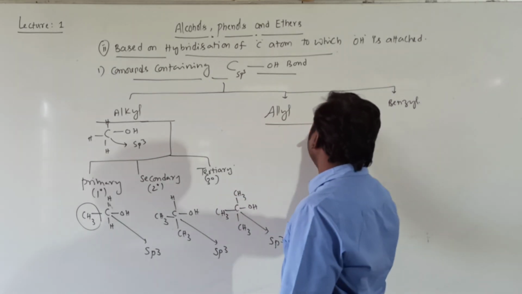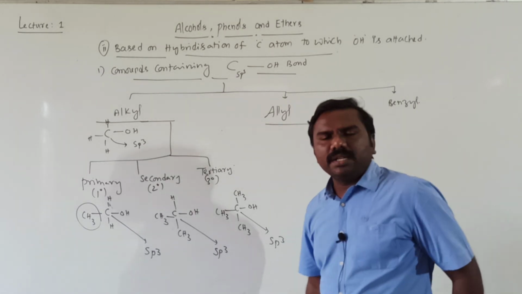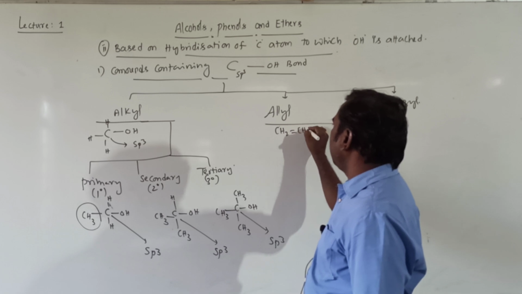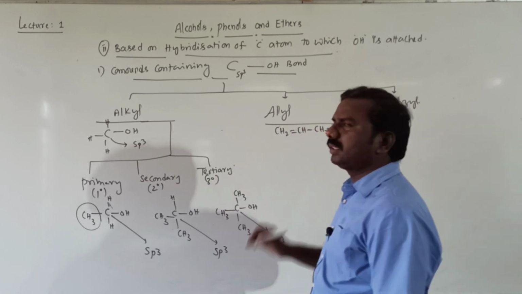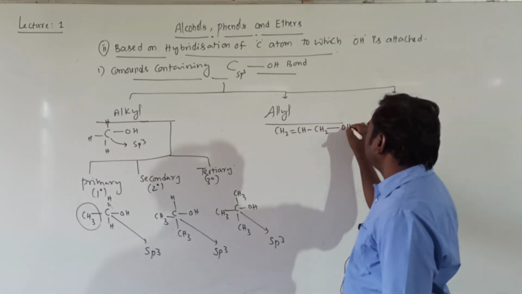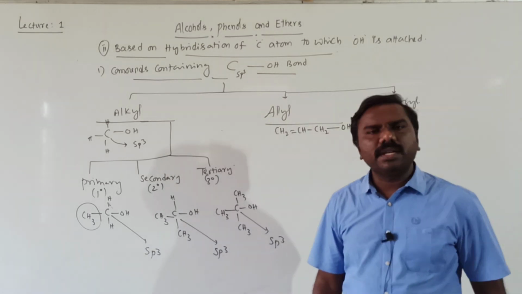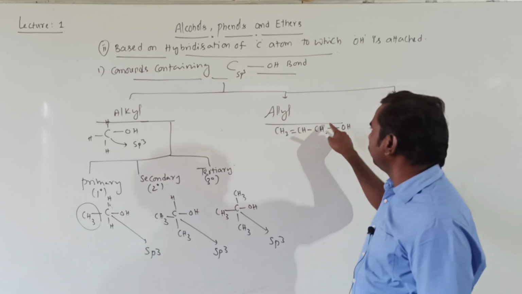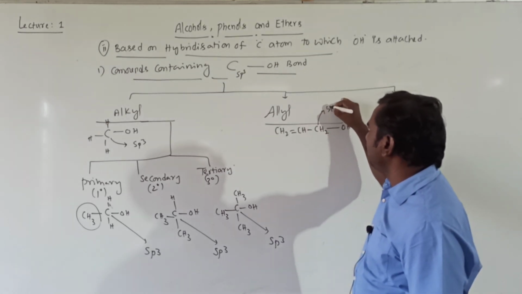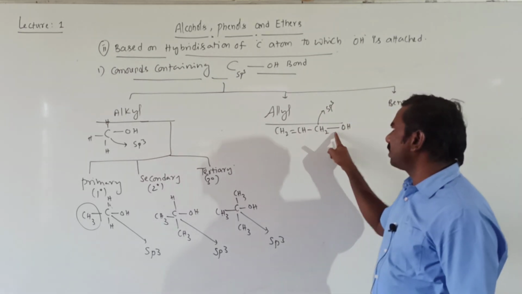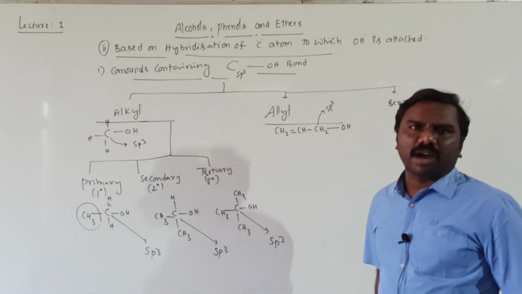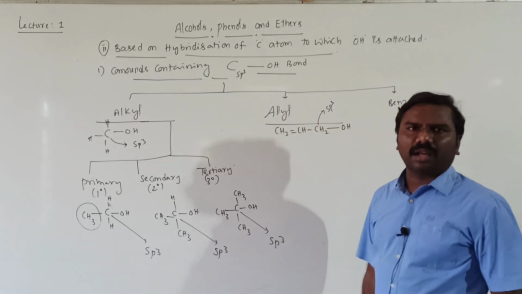Next, allyl. Allyl means CH2 double bond CH, CH2, and to this the OH group is attached. It means the OH group is attached to a carbon atom which undergoes sp3 hybridization because all are single bonds, next to the doubly bonded carbon atom. These are called allyl alcohols.